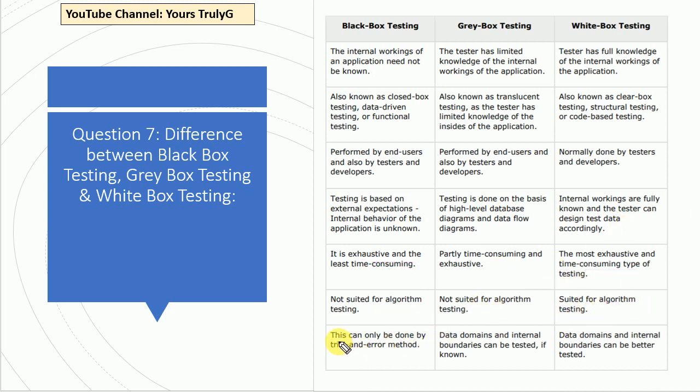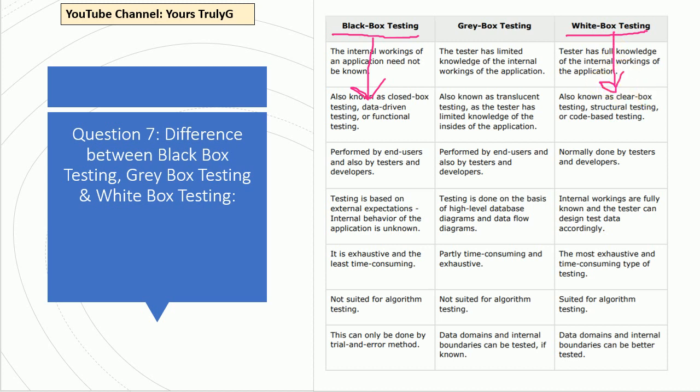And the last but not least, black box testing can be done by trial and error method. Suppose for testing anything we have taken an input. If it is not working, then we'll take another input and try to test the result. But in white box testing, data domains and internal boundaries can be better tested. So that type of thing you have to remember related to black box testing. Overall, in black box testing the internal structure is hidden. In white box testing, the internal structure is not hidden. And the different names associated with black box testing, you have to remember them, they will ask.